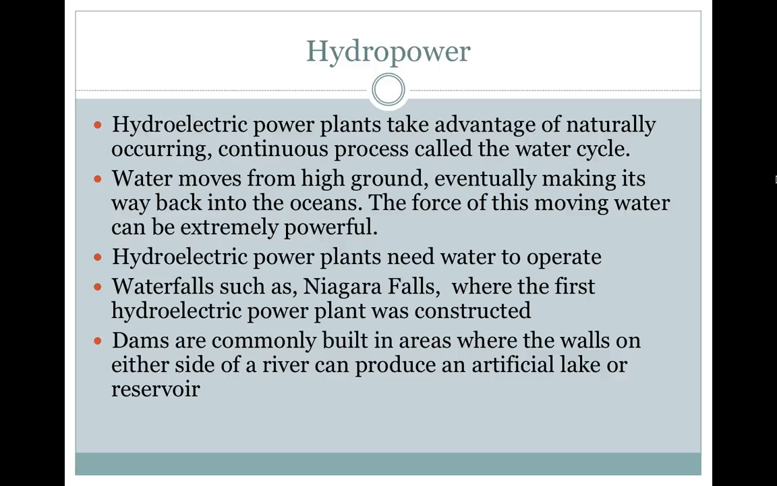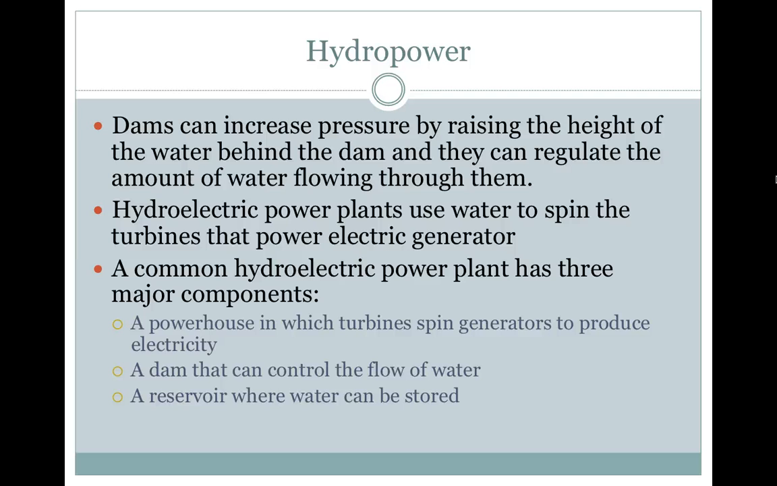Dams are commonly built in areas where the walls on either side of a river can produce an artificial lake or reservoir. Dams can increase water pressure by raising the height of the water behind the dam, and they can regulate the amount of water flowing through them. Hydroelectric power plants use water to spin the turbines that power electric generators. A common hydroelectric power plant has three major components: a powerhouse, in which turbines spin generators to produce electricity, a dam that can control the flow of water, and a reservoir where water can be stored.